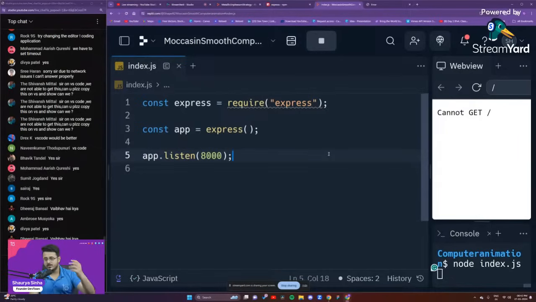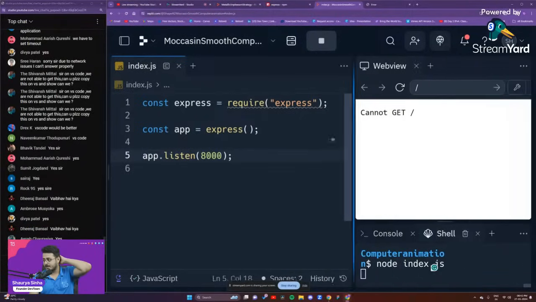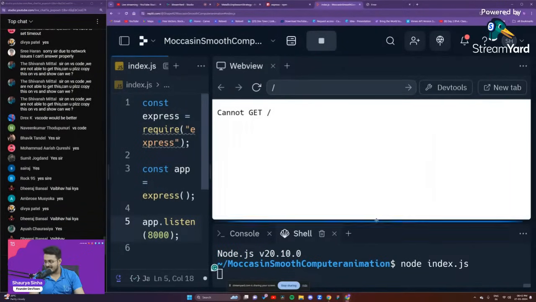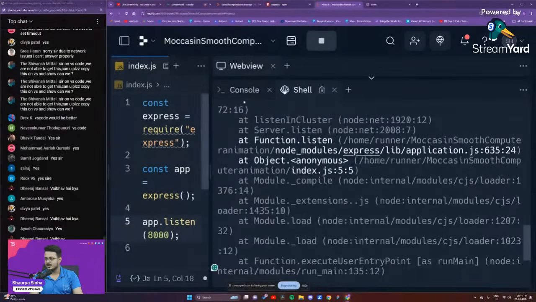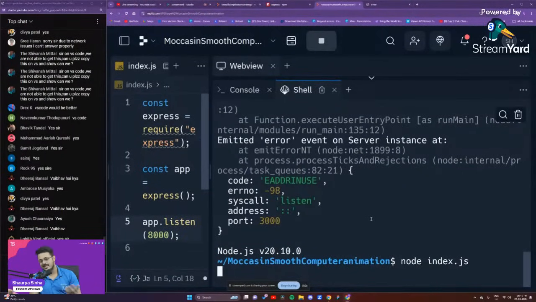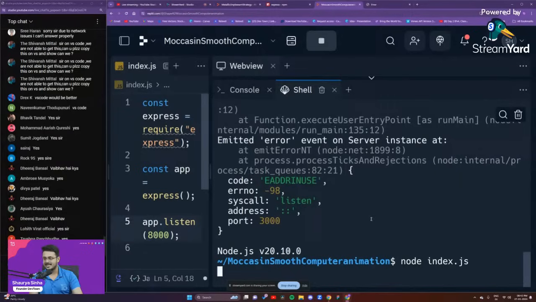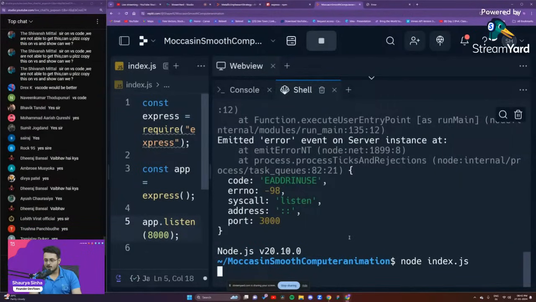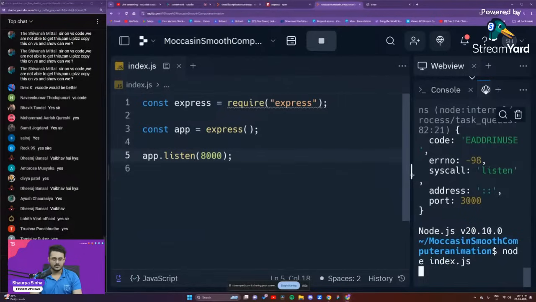So what we need to do right now is two things. First of all, we need to make sure: has our particular console really hanged? Or is it just working right now? We need to understand whether the server has started or not. Also, we need to implement the code that handles the get request for us.